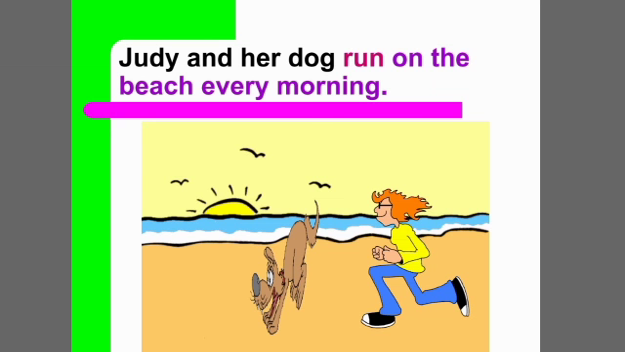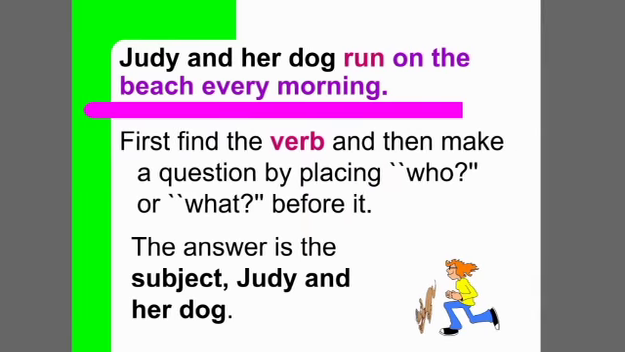First of all, we have to identify the verb in the sentence, that is run. And who runs on the beach every morning is Judy and her dog. So this becomes the subject. It's very easy to find the subject in a sentence.